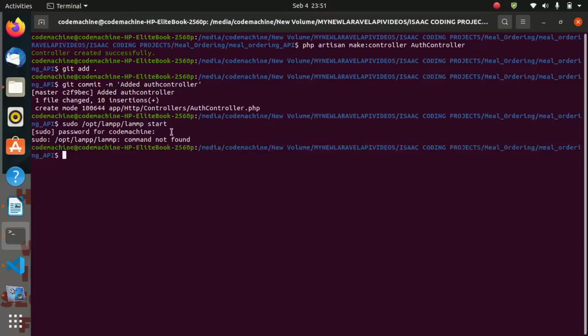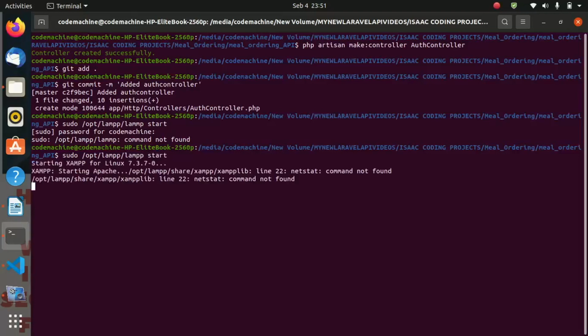Let me see, opt/lamp. Okay, there is a spelling error. This one must be lamp, like this. You hit enter.